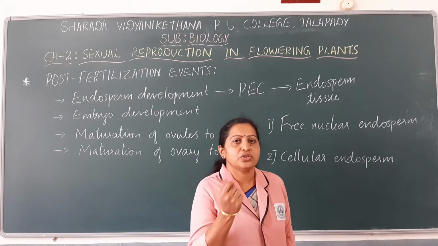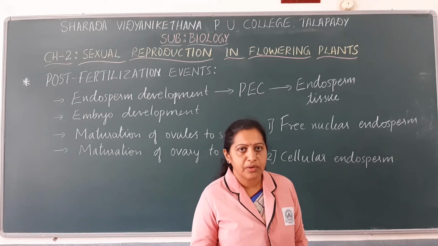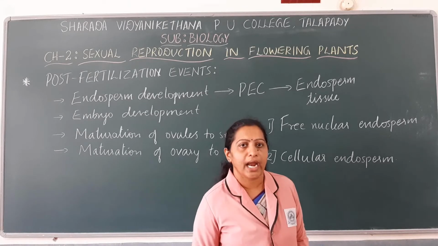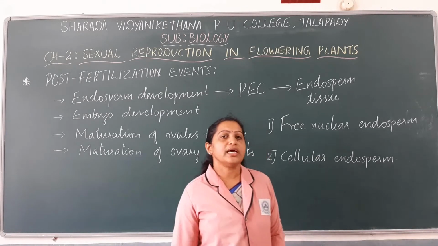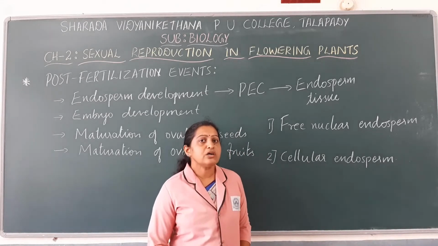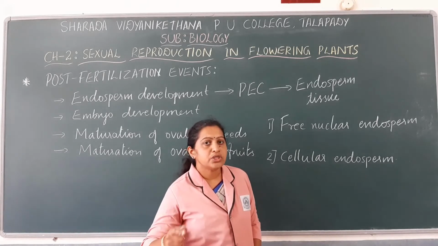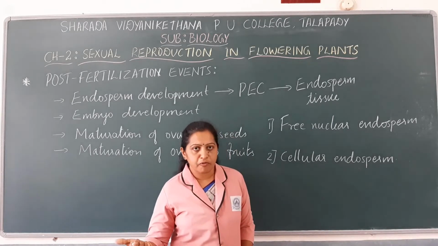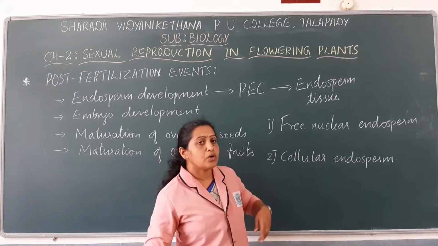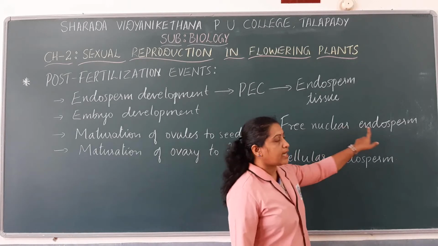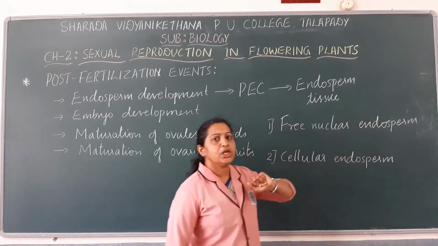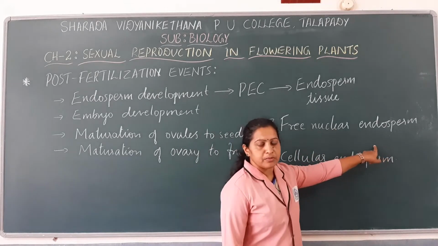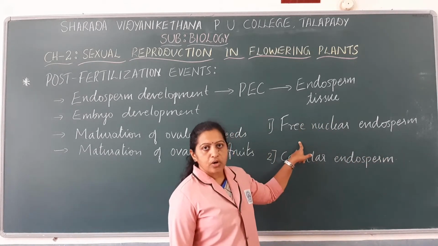Whenever you are sick, usually coconut water is given, because it is highly nutritious. Why is it highly nutritious? It has free nuclear endosperm. And how is this free nuclear endosperm formed? Because of successive nuclear divisions of the primary endosperm nucleus, thousands of nuclei are formed. Such thousands of nuclei form free nuclear endosperm, which is highly nutritive. So an example for free nuclear endosperm is the tender coconut water.